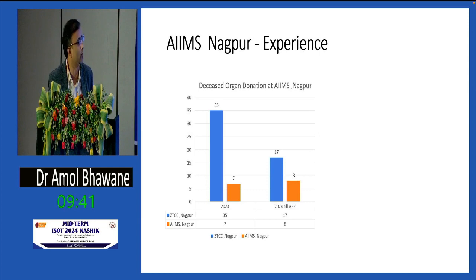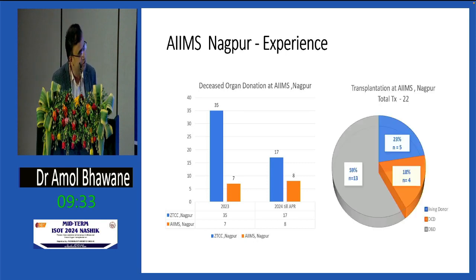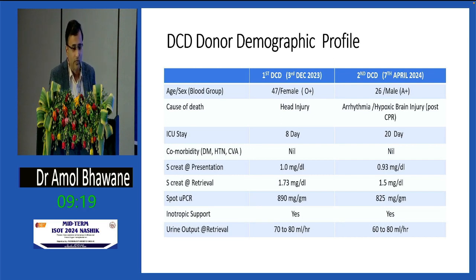In the last year, we had 35 donations, out of which 7 were from AIIMS Nagpur. This year, we have already had 17 donations, out of which 8 are from AIIMS Nagpur. As an institution, AIIMS has done 22 kidney transplantations. We have a small experience of kidney transplantation. Out of that, 75% are from deceased donation, the majority from DBD and 4 from DCD, and only 5 from live donations. So this is the donor profile coming to our institution.